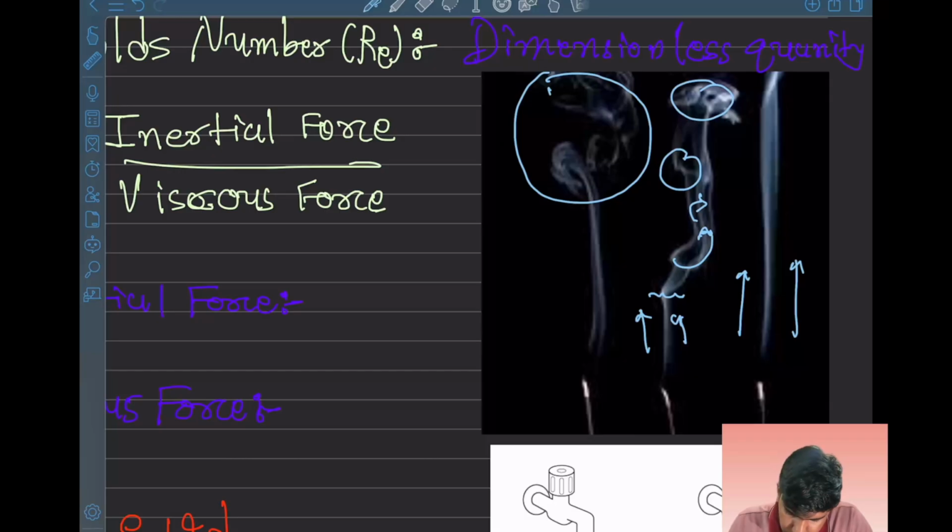Here the lines are very smooth and not intersecting each other. That's why it is a steady flow.